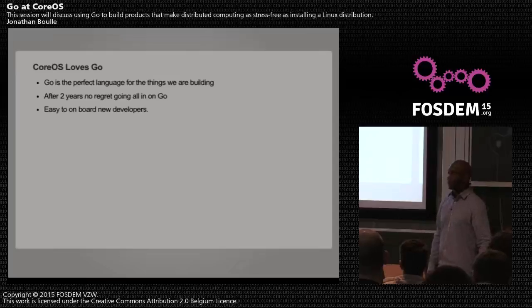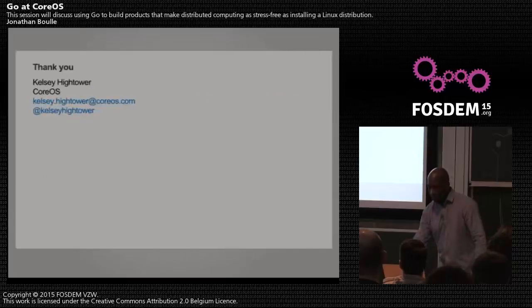I think a lot of our C guys have gotten used to the syscall interface. They don't seem to get tripped up. And anytime we have a major bug that we run into, we get pretty good turnaround for the next release of Go, patching it. One of the main features was user namespaces for some of the container work that we wanted to do, a feature that was really required by Docker and a lot of people using Go to build this tooling. That patch landed and we were able to move on. So that's CoreOS at Go. If you have any questions, I'm happy to answer them. Thank you.